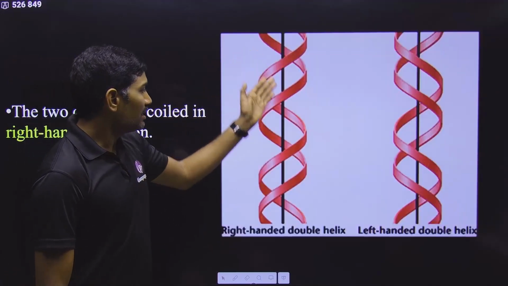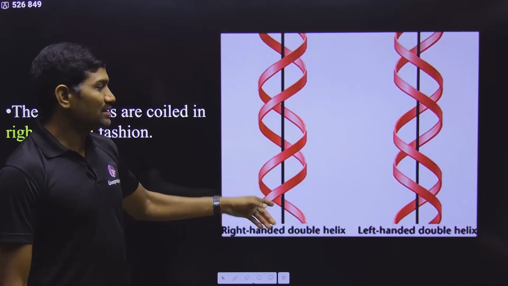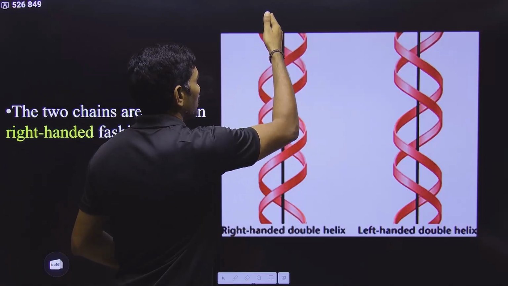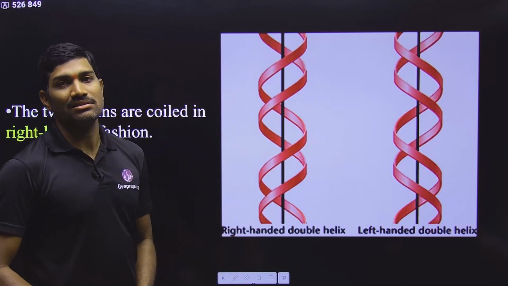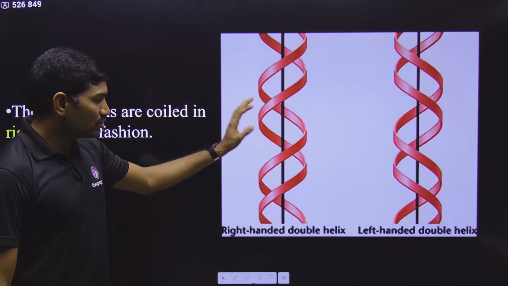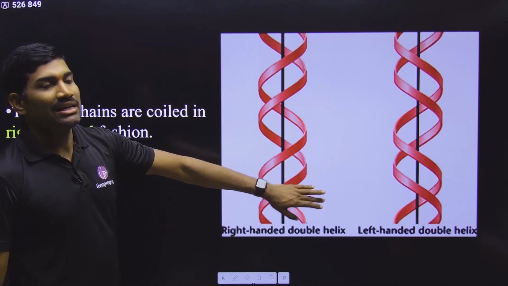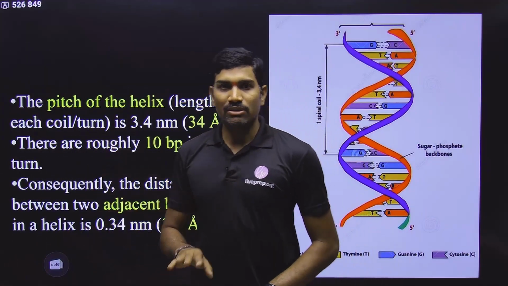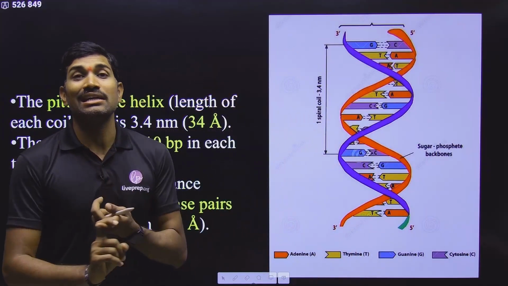Next one. This is the right-handed coiling fashion. This is how the two strands are coiled around a central imaginary axis, and this is the right-handed coiling. So this is how we observe the DNA double helix. I will come back to this one, and now we will go with the interlinking part.